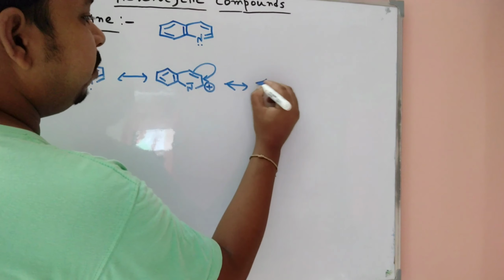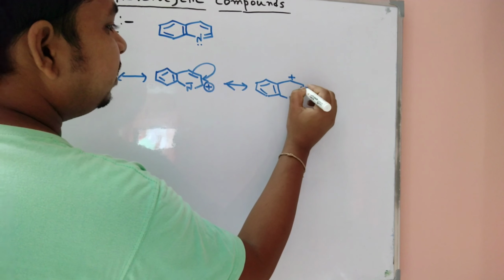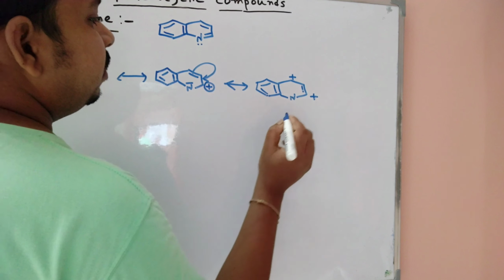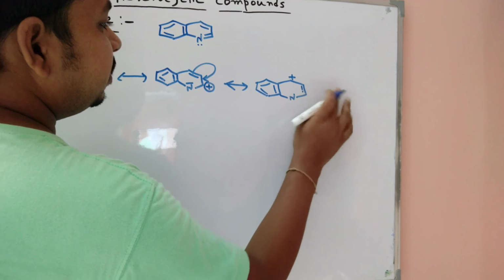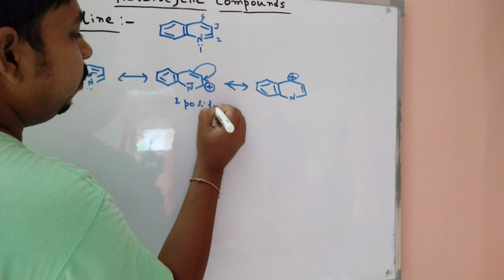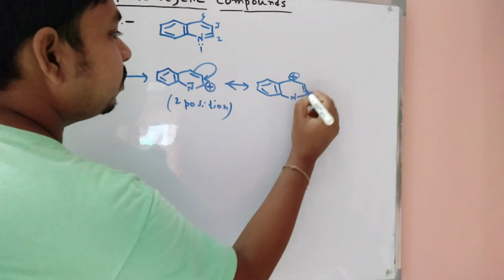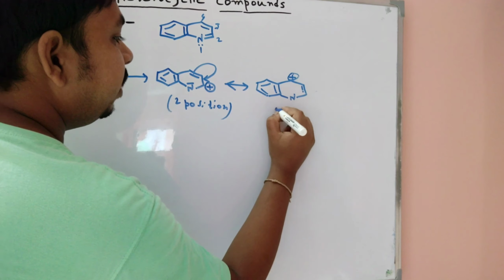We know the canonical form. So the plus charge is also formed at the 2 and 4 positions. If you number 1, 2, 3, 4, this one is the 2 position where plus charge forms, and here the 4 position.